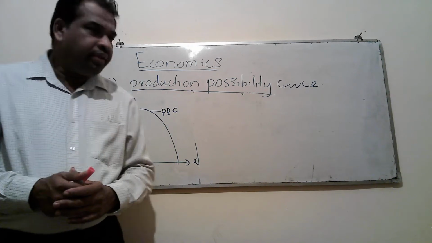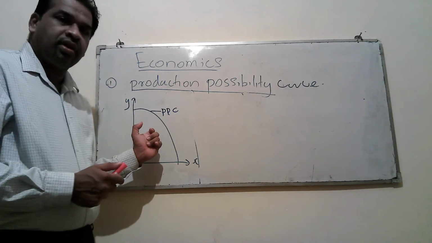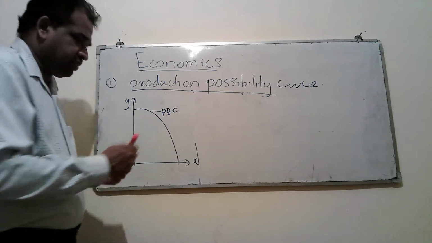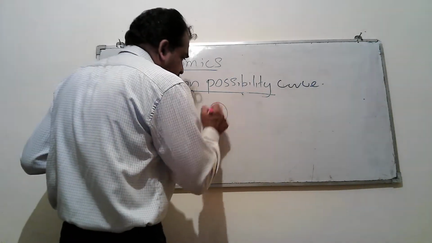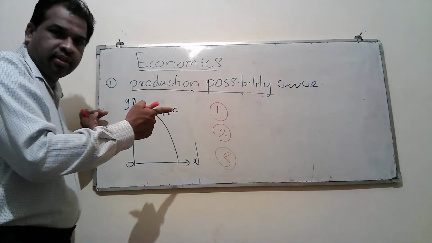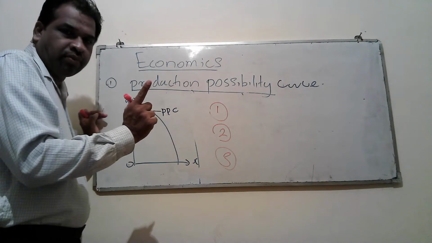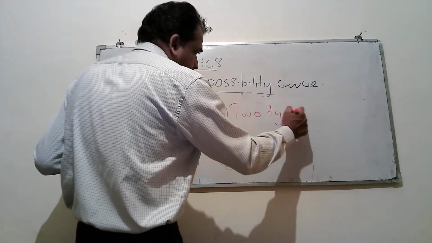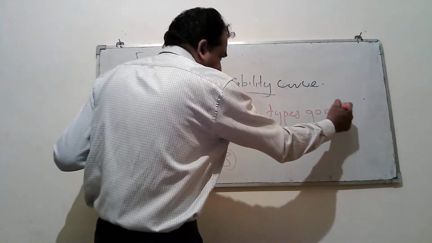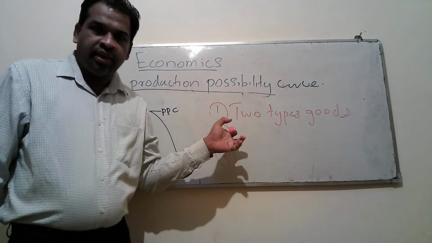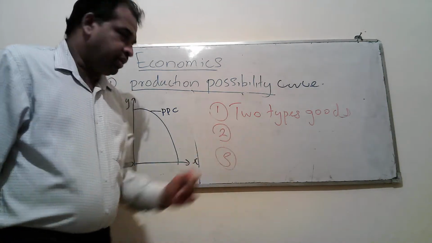When we draw this curve or diagram, we have to make three assumptions. Number one, we assume that the country is producing only two types of goods or services. Number two, the country is using only the existing technology.